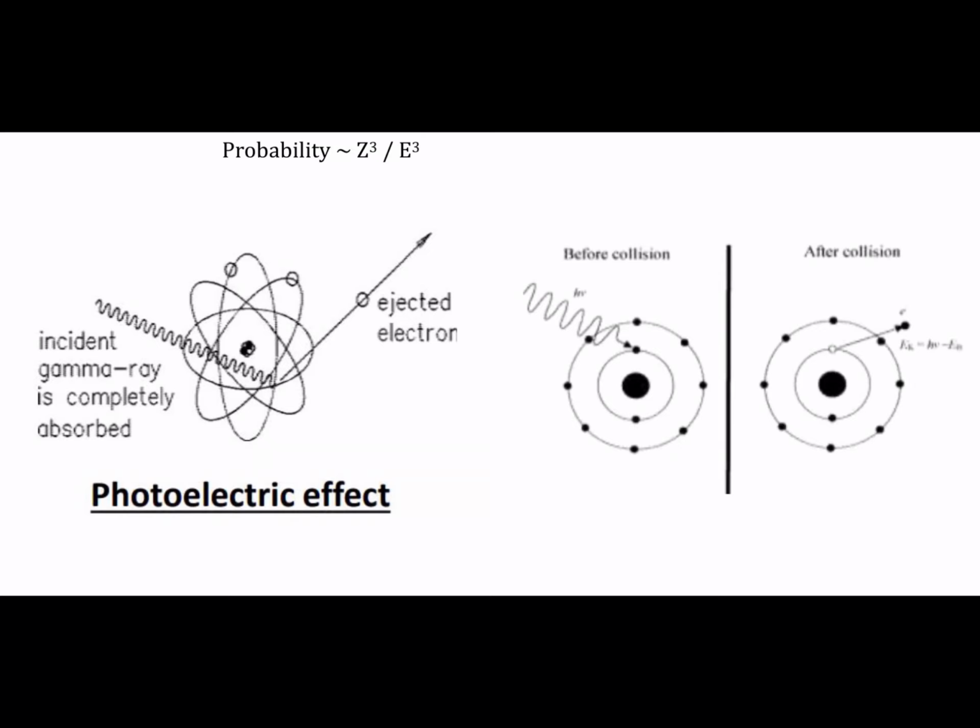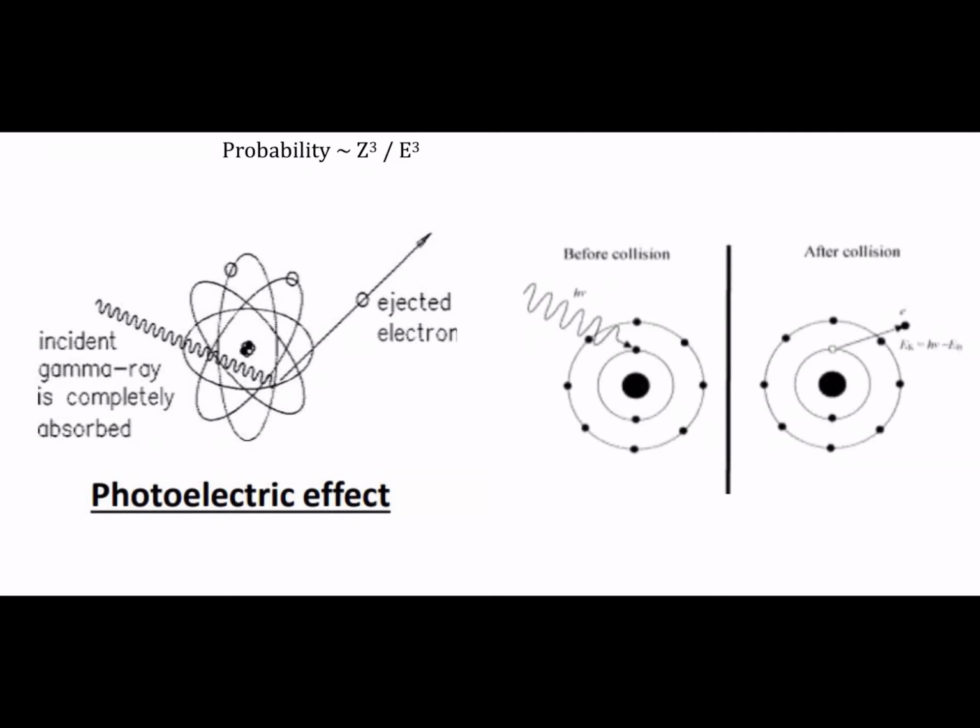The third thing we must know is that the incident photon must have an energy equal to or above the binding energy of an electron to allow the electron to be emitted from the atom and cause ionization of the atom. These three things are very important, we must know them.